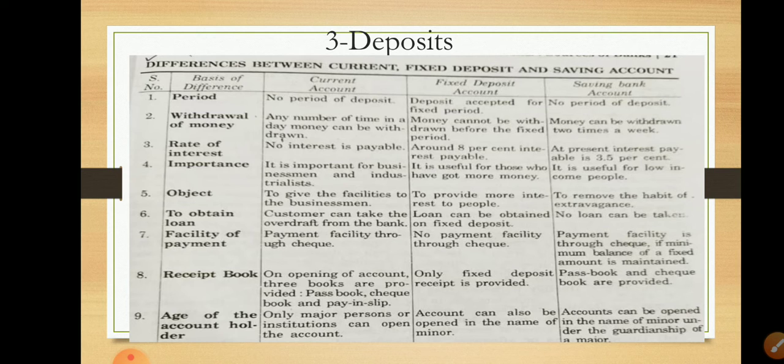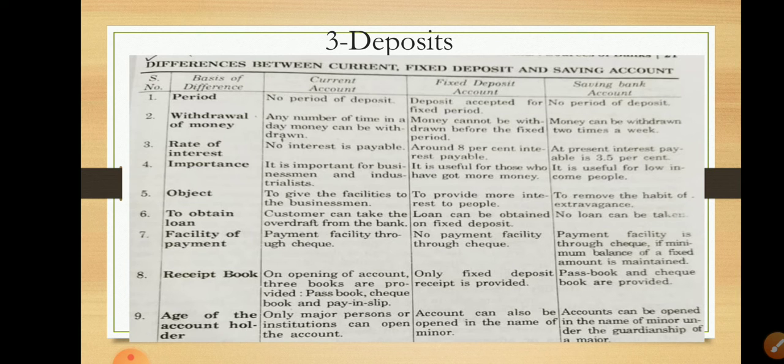The bank gives a receipt, a deposit receipt. This is proof that you deposited your amount, in numbers like 1 lakh or 2 lakh, into the fixed deposit account. In a saving account, a passbook and check are provided to the saving account holder.